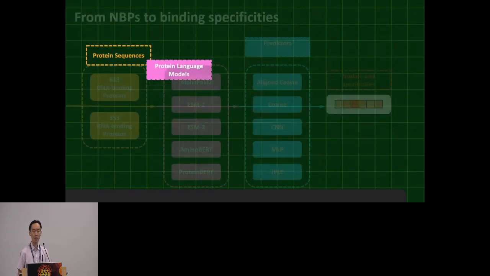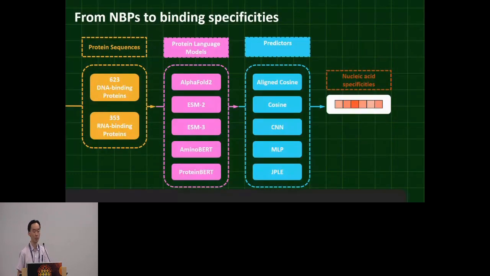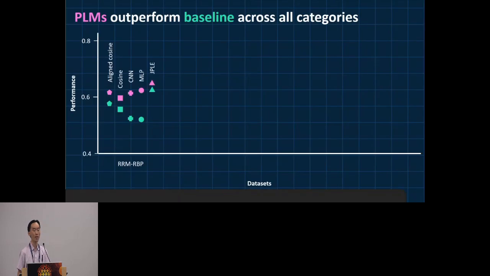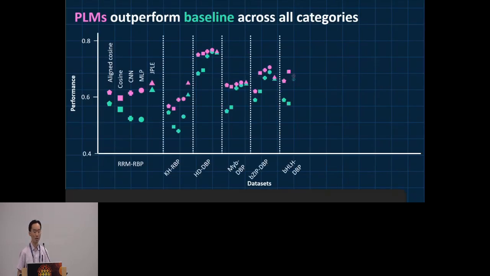Therefore, we assayed the representations generated by a bunch of different protein language models coupled with different predictors across a wide array of DNA and RNA binding proteins. What we found is that protein language models outperformed the baseline across different predictors and datasets.